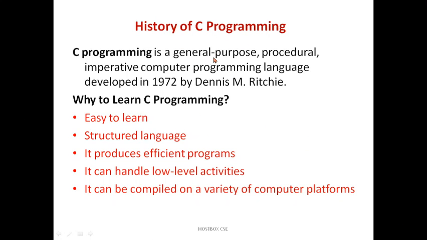Why? Because it's a general purpose, procedural, imperative computer programming language that anyone can learn. And why learn C programming if you're a student? Because it is an easy to learn, structured language that anyone can follow, it produces efficient programs, it can handle low level activities, and it can be compiled on a variety of computer platforms. With the help of C programming you can develop any software, maybe gaming software, and today it plays a main role in embedded systems, in computers or mini computers, and in modern electronic devices.